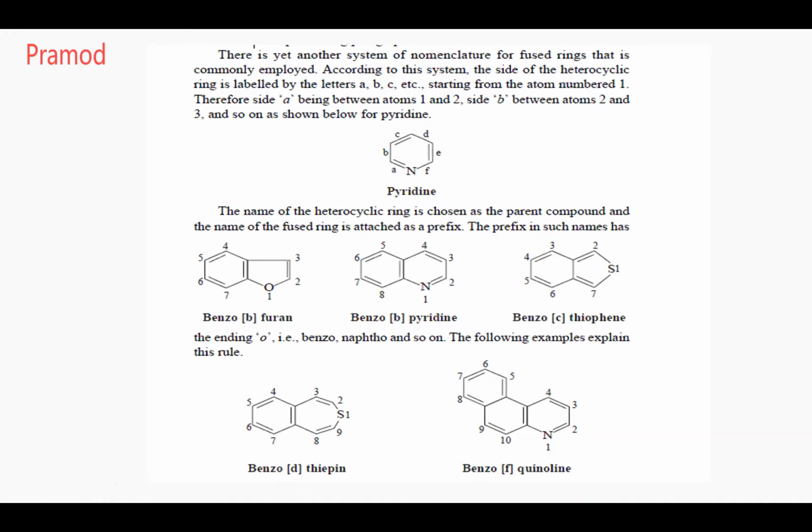Now you fuse a benzene ring over here. Yes or no? So you can draw it like this. Okay. So at which phase this benzene, when benzene fuses, it is called benzo. And which phase is the benzene attaching to your furan? B. That's why it is called benzo-bifuran.